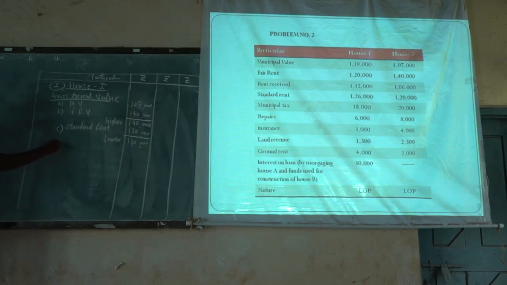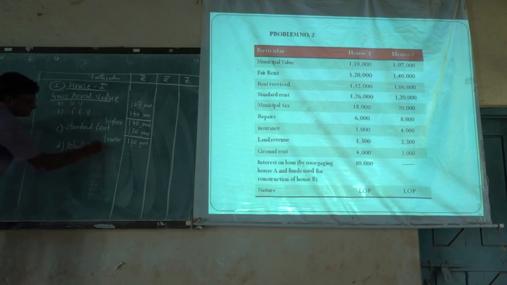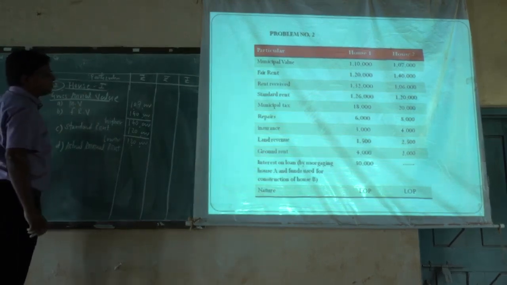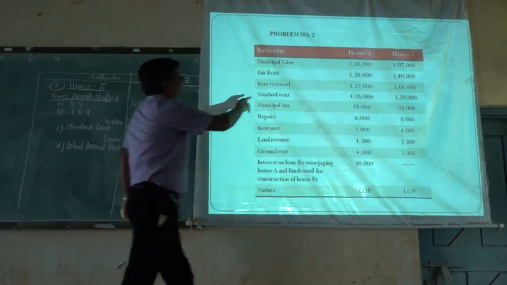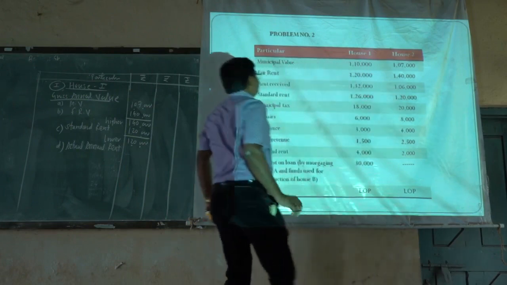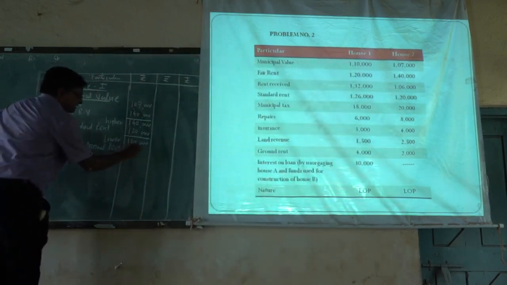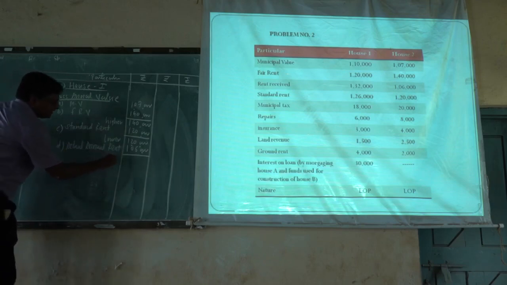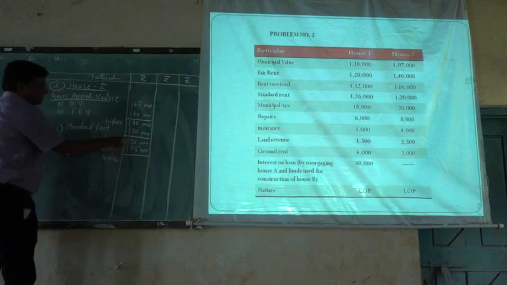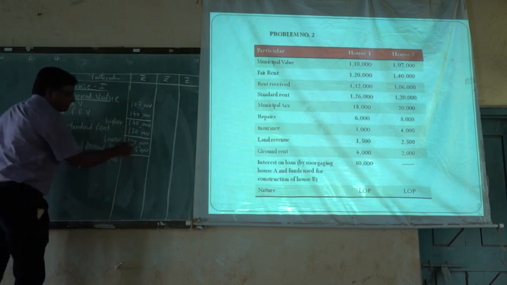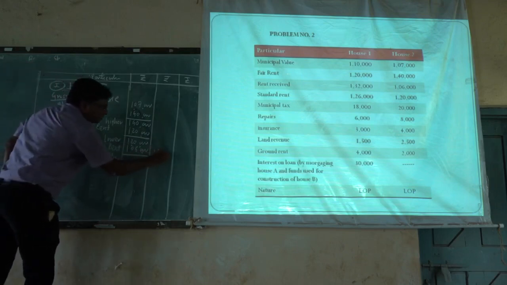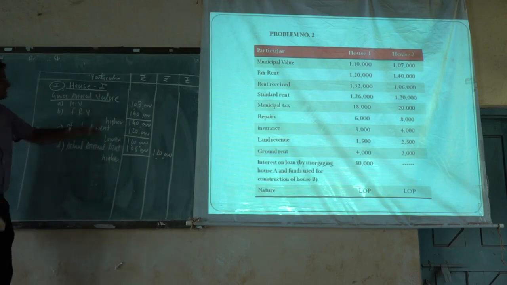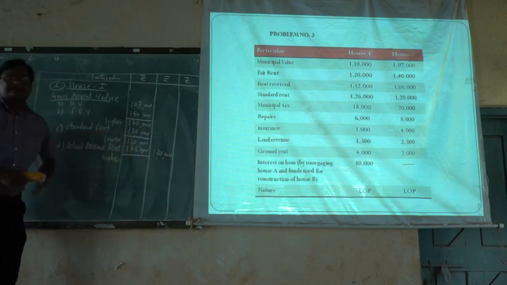Then at point D we have to take the actual annual rent. The actual annual rent given for the second house, rent received, is 1,06,000. Then from 1,20,000, that lower value, and the actual annual rent, we have to take out the higher value. That higher value is taken to the outer column. It indicates our gross annual value, 1,20,000.